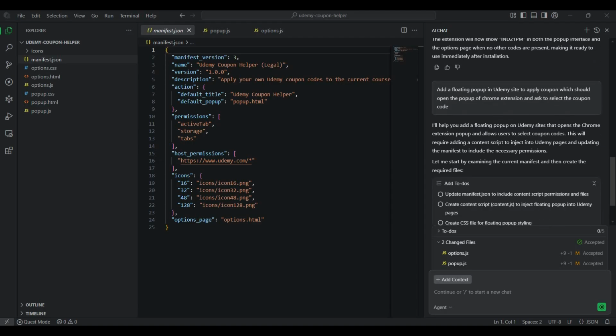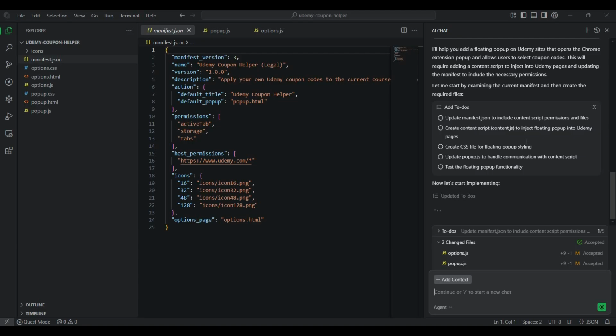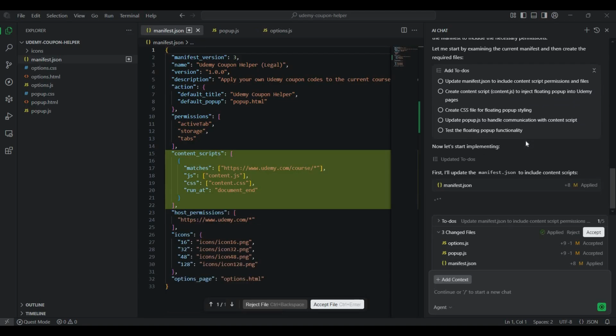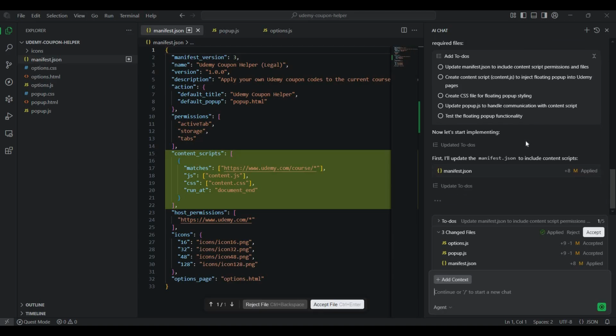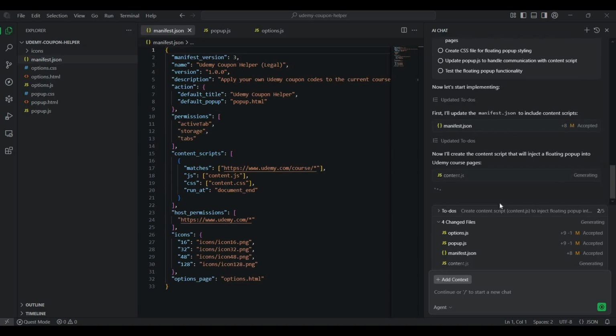Now I will give it further instructions. I will even say to set a default button that will take them to the Udemy course, so that they can click on it and it will show the savings generated by putting in those codes. Okay, I have accepted these changes. Once I accept them, I can go and see the code, run it and see. In this way, this tool is going to revolutionize how people code in enterprises also.